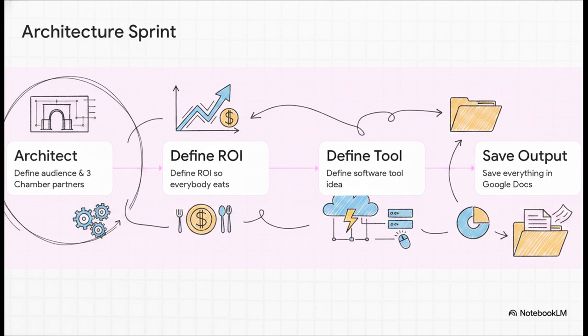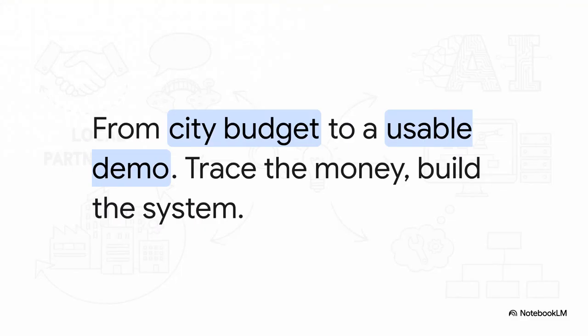And step 4, save every single link, prompt, and output into your Google Doc command center. That doc is your ultimate source of truth. If it's not in the doc, it simply doesn't exist. This sprint takes all that brainstorming chaos and organizes it into a structured, undeniable pitch. So the crucial point is this final, interconnected flow. Let's trace it one last time.